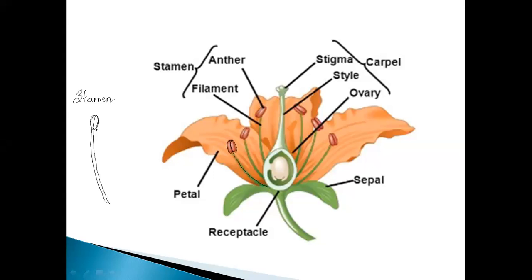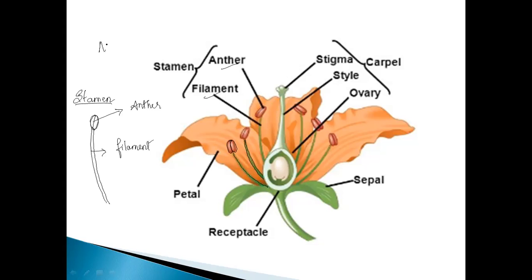Whereas the tube-like structure, can you see here, students? Here it is the green colored tube-like structure. This green tube-like structure is the filament, and this is the anther, which is two-lobed, and together they make the stamen. Anther and filament together make the stamen. Clear?